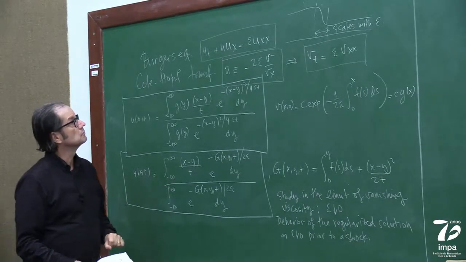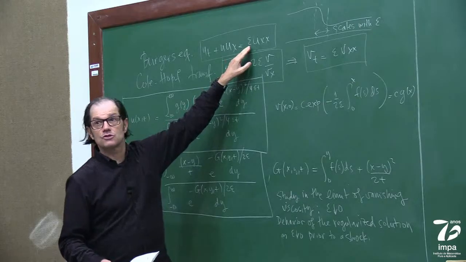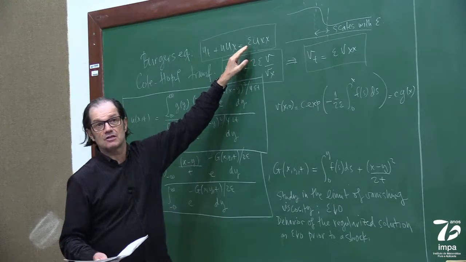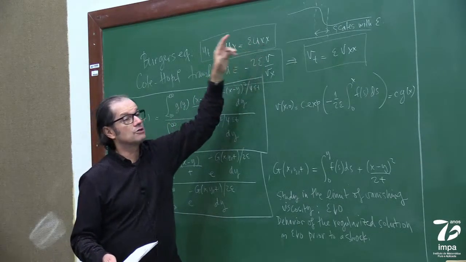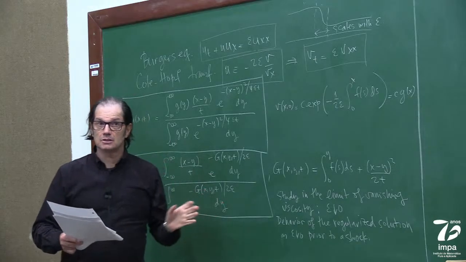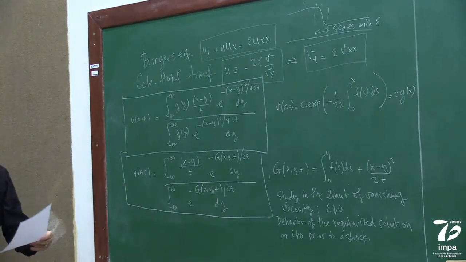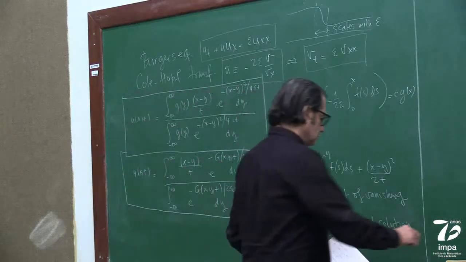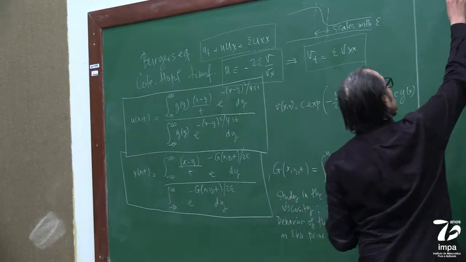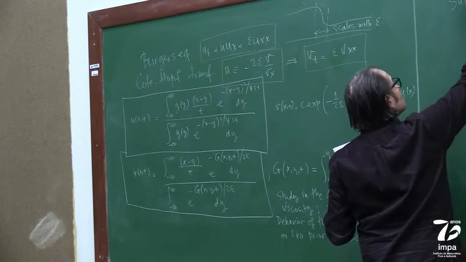Okay? So note that here, epsilon goes to 0. It's a little bit of a singular limit because a higher derivative is disappearing. And actually, the PDE is changing type.